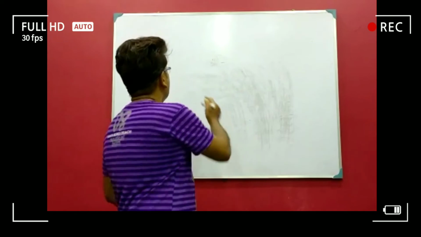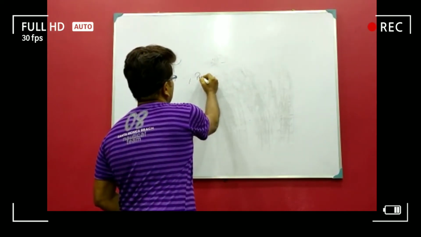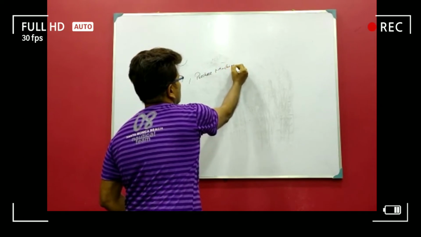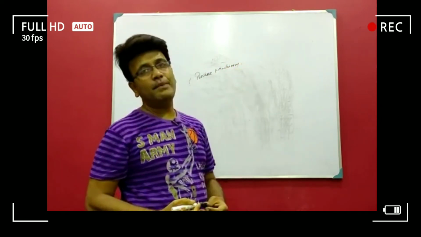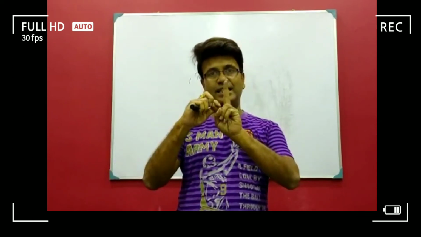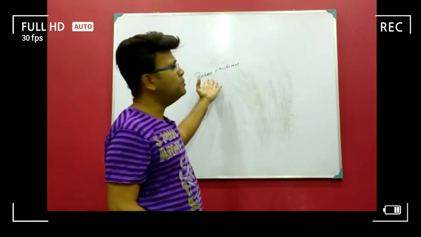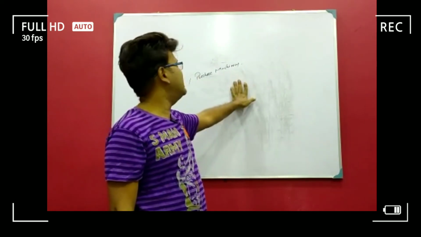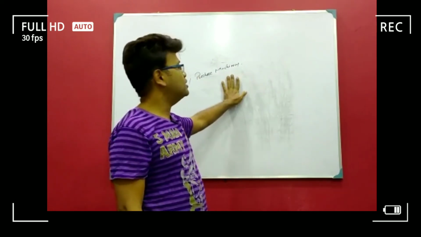So first, when you purchase a machine, what is the entry? I have already taught you. At the time of doing a journal, you have to ask yourself two questions. Number one, is cash involved? Obviously, you may purchase on credit also, but if nothing is mentioned, it's implied that you have purchased on cash.